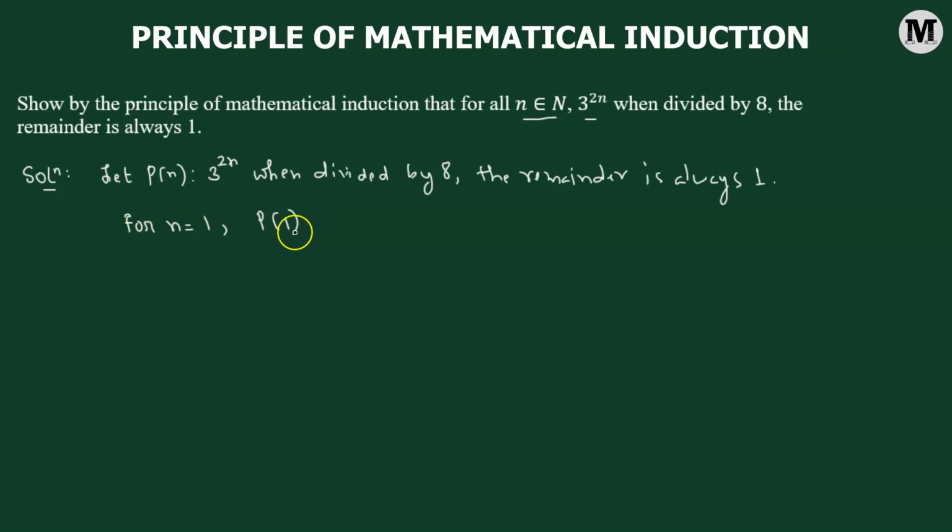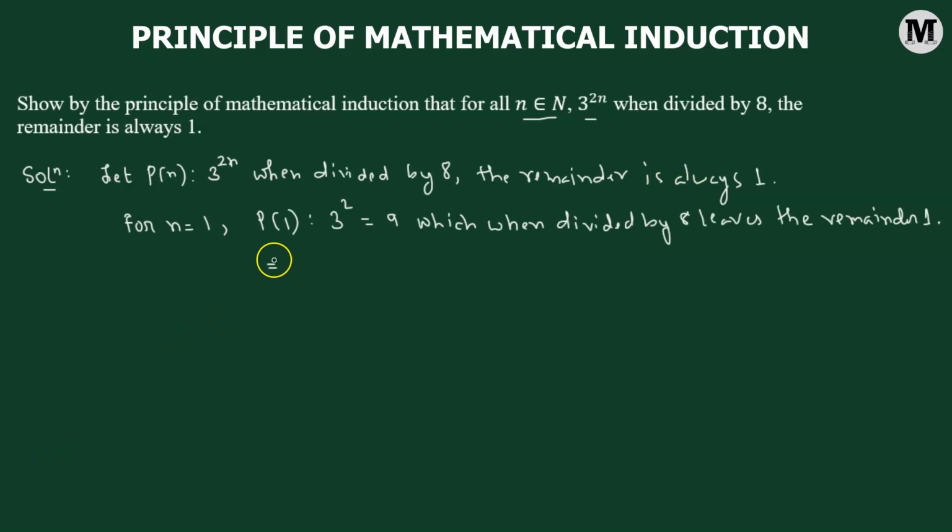Then the statement P(1) becomes 3 raised to the power of 2. So we have 3 squared, which is equal to 9. And we know when we divide 9 by 8, the remainder is 1. This simply means that the statement P(1) is true. However, we'll also have to verify that it is true for other natural numbers.